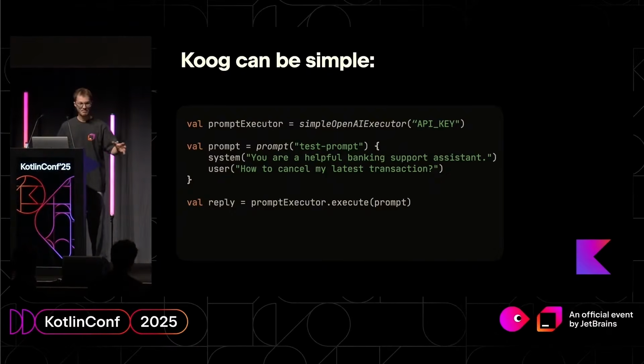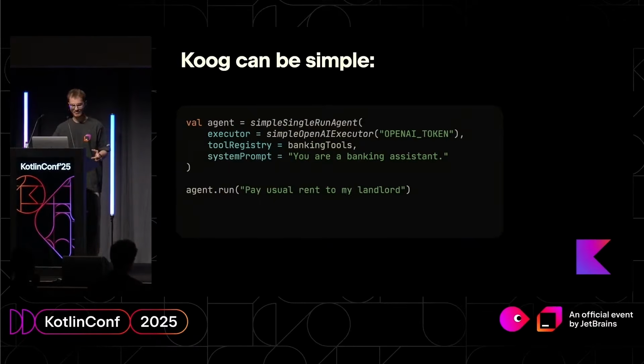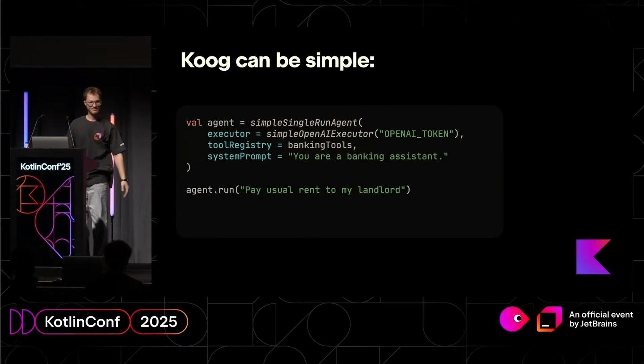That's cool, but that's not the real power. Because the real power lies in fully autonomous AI agents. And here it is. You just write these 1, 2, 3, 5 lines of code in your application, and immediately it becomes agentic. You just write a simple agent, connect to OpenAI, agent run, and any task. It will solve it for you. You don't need to write anything else. It just works. Do you believe me?